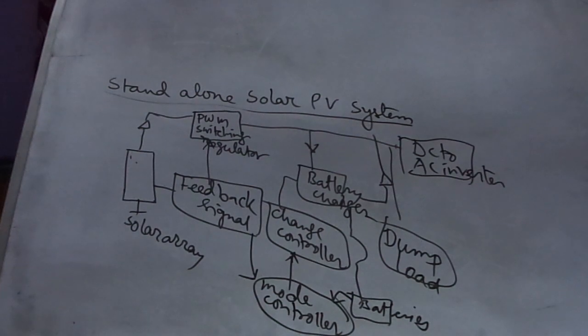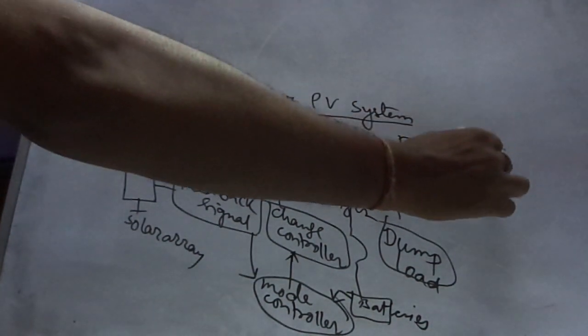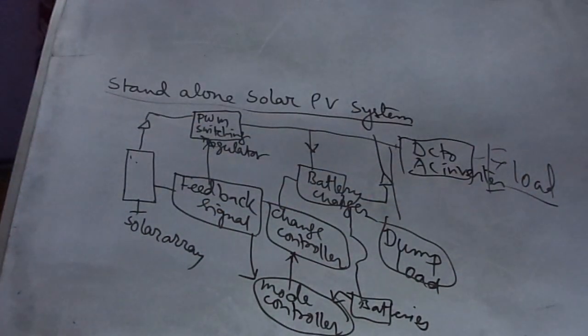The output of the array, after converting to AC, is fed to the loads.